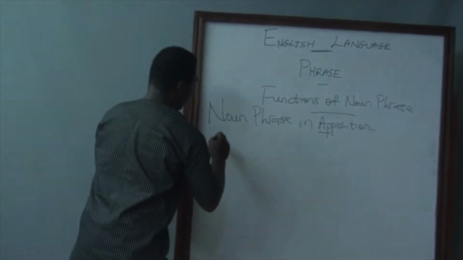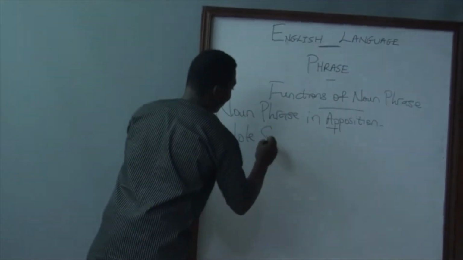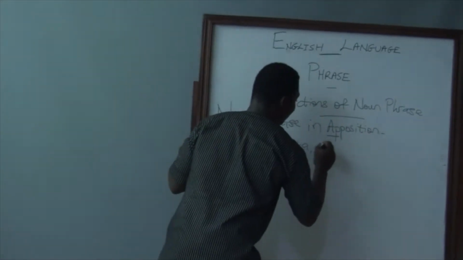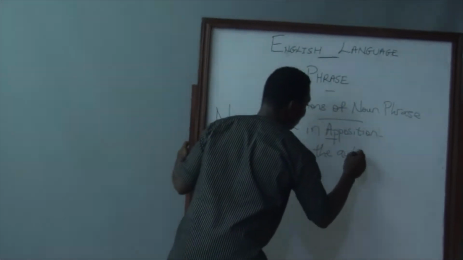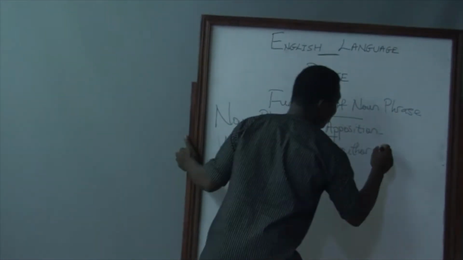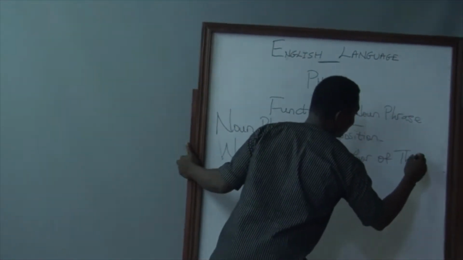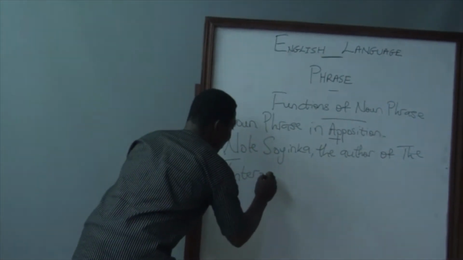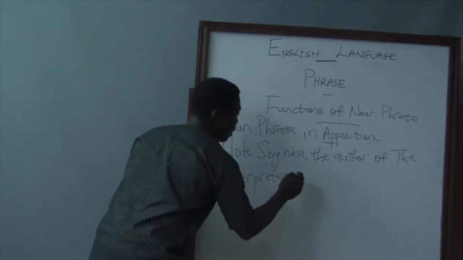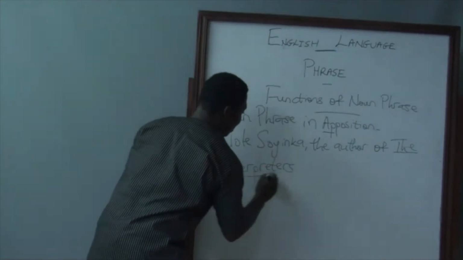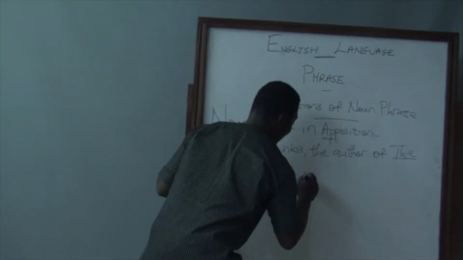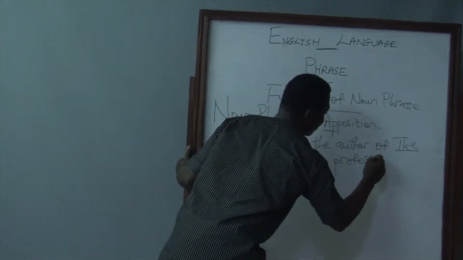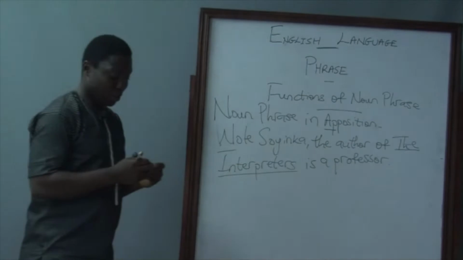Let us say Wole Soyinka, the author of the interpreters. The author of the interpreters is a professor.